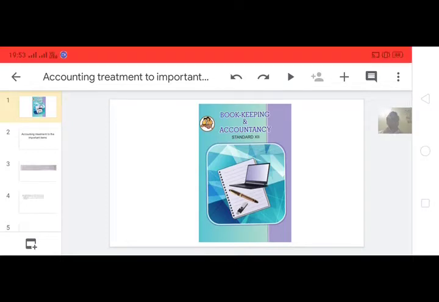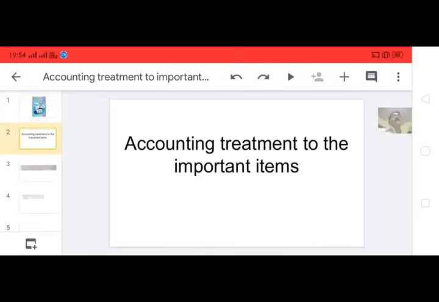Students, today we are going to see the second topic of bookkeeping and accountancy, partnership: final accounts of not for profit concern. In this chapter we have already seen the receipts and payments account and the income and expenditure account, and some other important concepts are to be studied first, because with these concepts we can solve the practical problems on final accounts of not for profit concern.